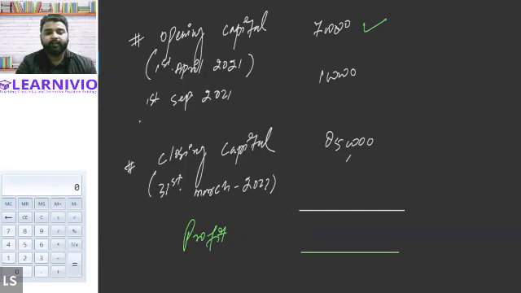This is the additional capital received during the year, invested during the year.